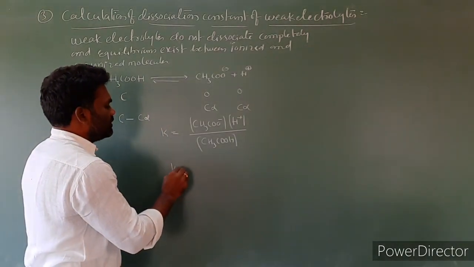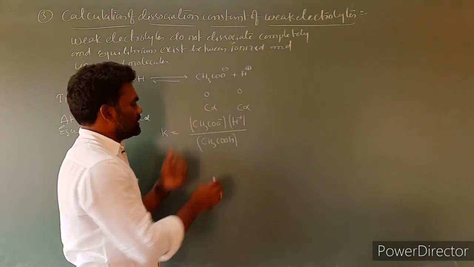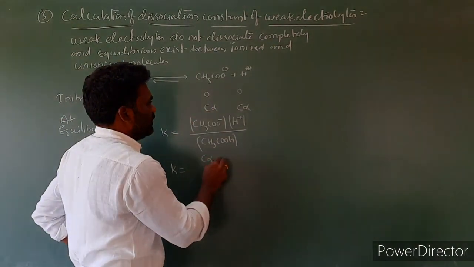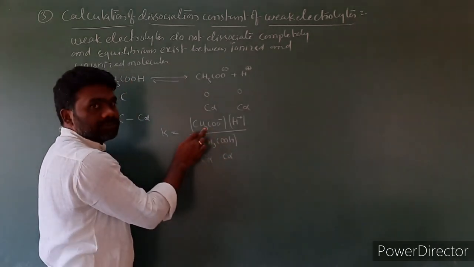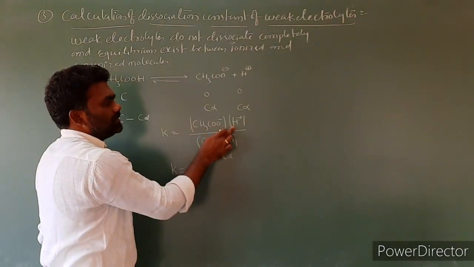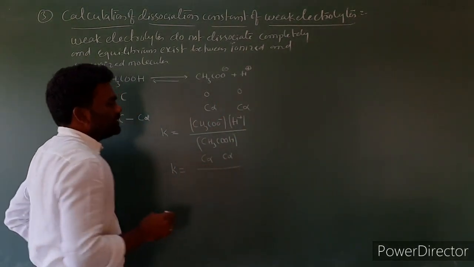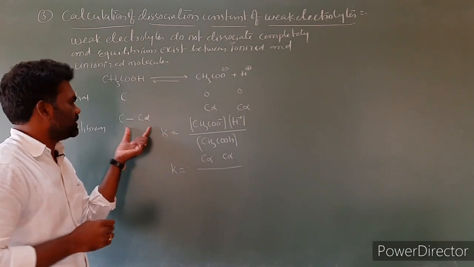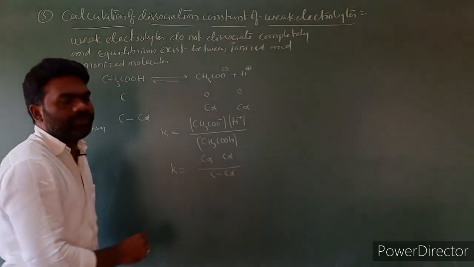Then K is equal to C alpha into C alpha, divided by the concentration of CH3COOH at equilibrium, C minus C alpha.